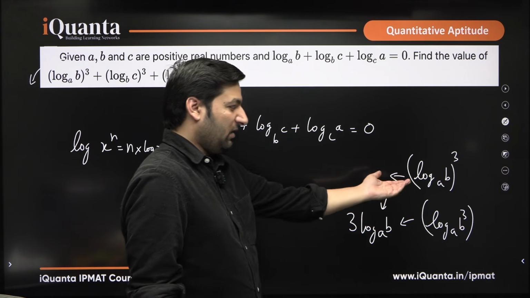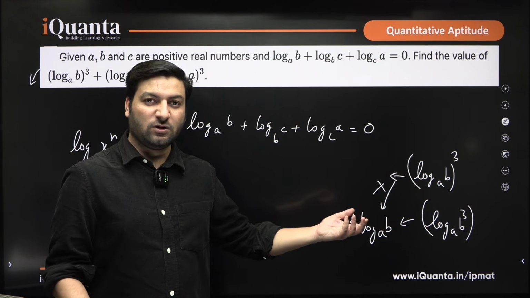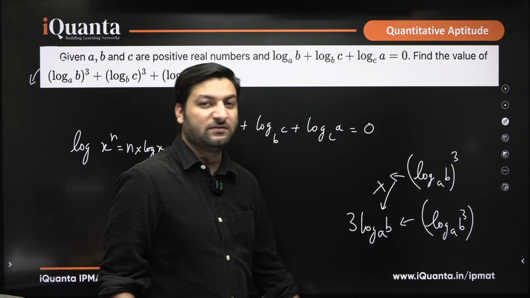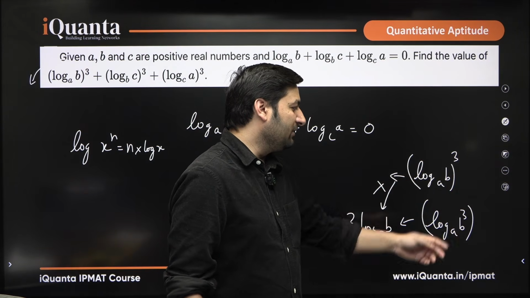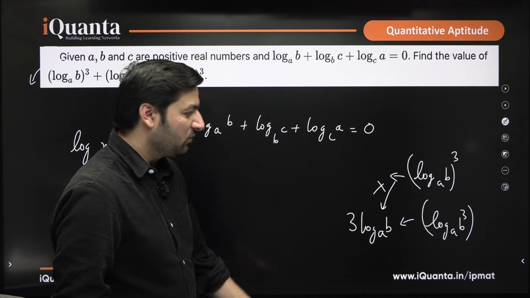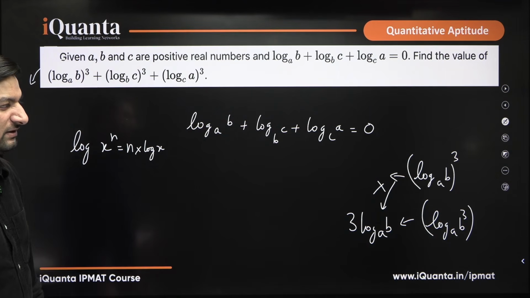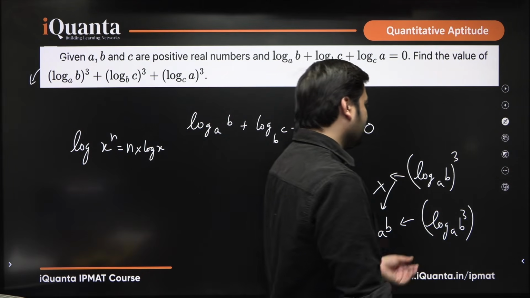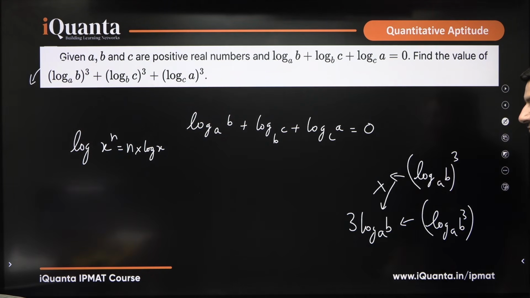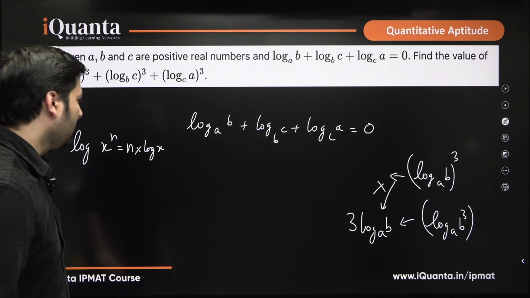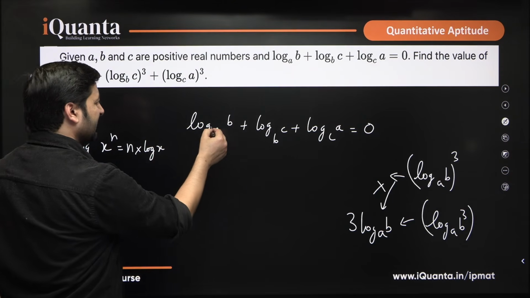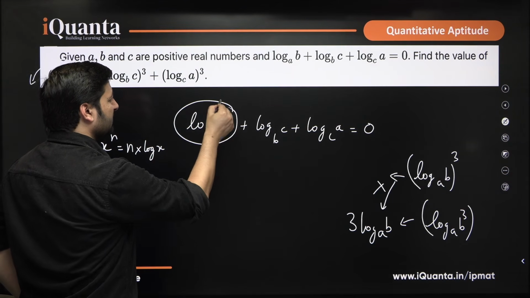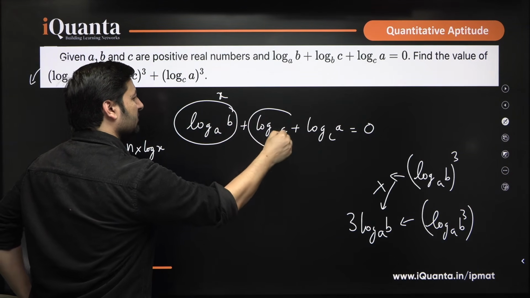And if you want to prove why these two things are different, you can start by putting in values. You will get the difference yourself. Say you put b equals 100, a equals 10, and you will easily know the difference. So now, if I say that this particular term is x, this particular term is y, this particular term is z,